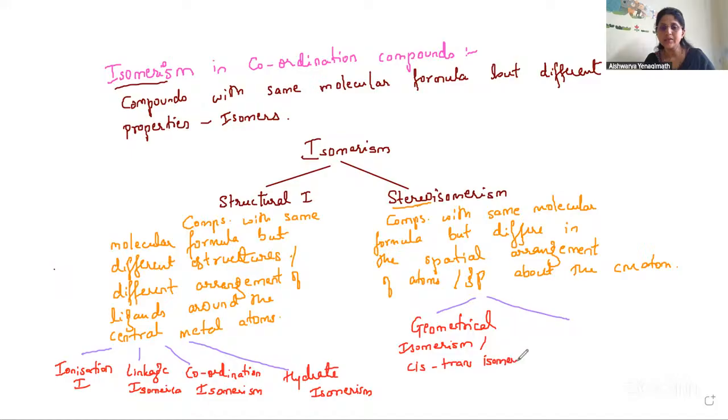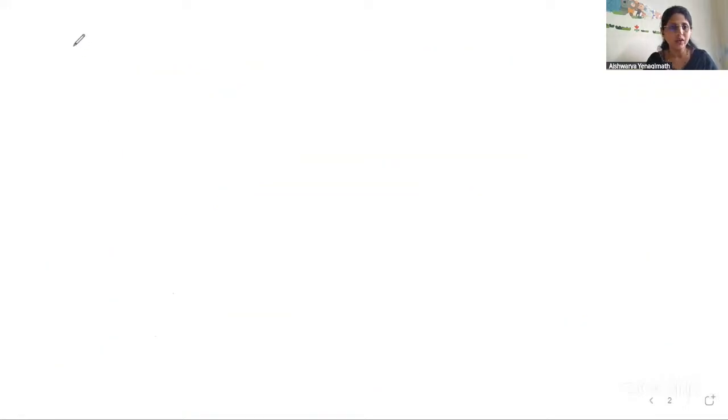Cis-trans isomerism, and the other one is optical isomerism. Stereo isomerism has no changes. So these are the two types of stereo isomerism. So all these six types, we will study them one by one. Let us start with the first structural isomerism, that is ionization isomerism.